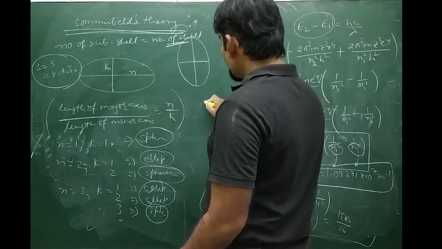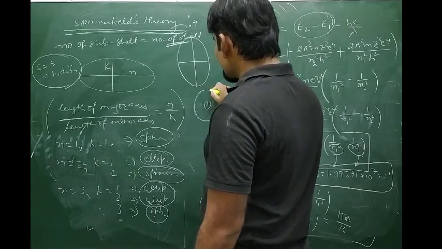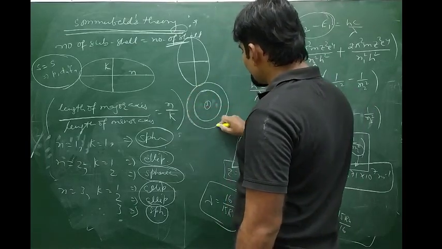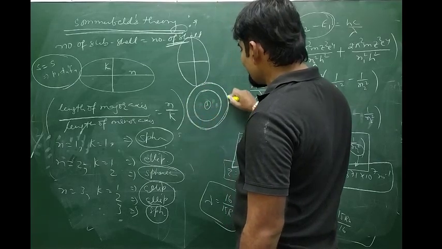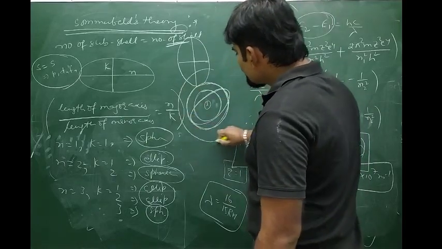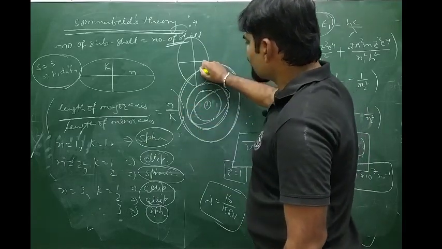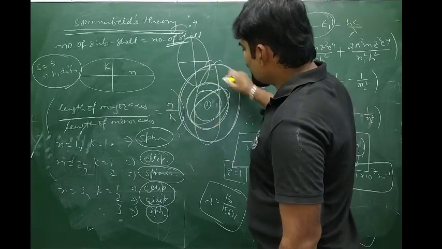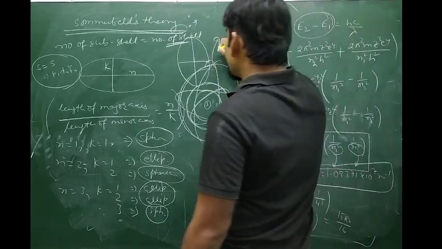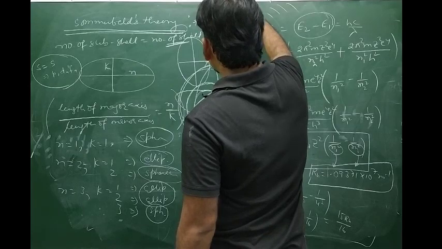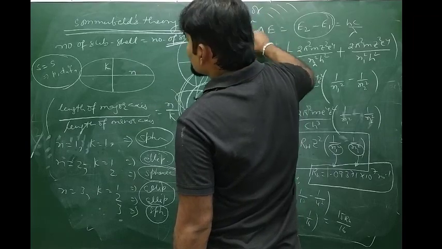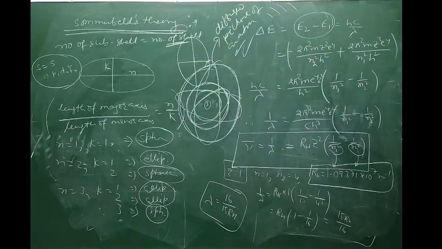Suppose there is an atom. The first cell has only one trajectory of electron possible. In the second cell, according to Sommerfeld, two types of trajectory are possible, one spherical and another elliptical, like this. The third cell has different possibilities, one spherical, two elliptical, and the elliptical path will be like this. This picture of an atom we call the diffused picture of an atom. It was Sommerfeld's concept.